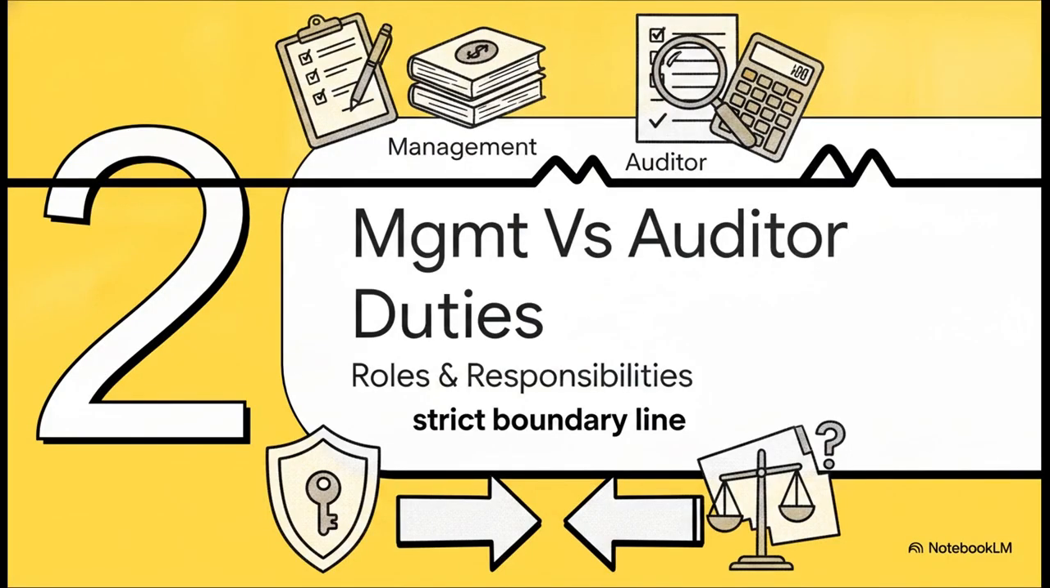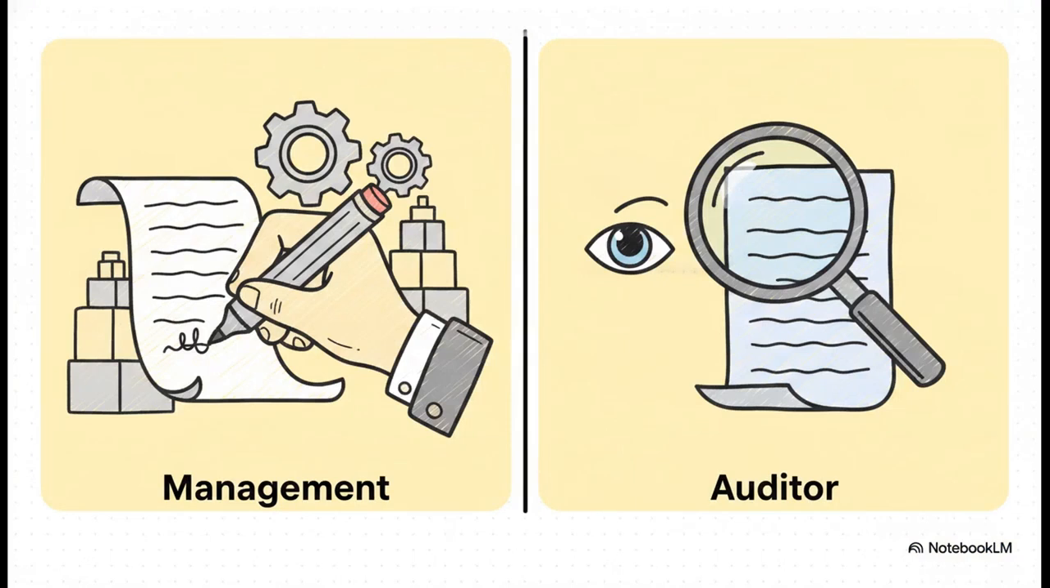Moving right along to part two, management versus auditor duties. Now, when it comes to the MRL, there's a very strict boundary line between who does what, and this brilliantly illustrates that divide. Management is the creator. It's on them to prepare the financial statements, maintain the accounting records, disclose the relevant info, and ultimately hand over these written representations. The auditor, well, we are the skeptical evaluators. Our job isn't to make the statements, it's to audit them. We request representations, sure, but then we have to evaluate their reliability and verify them through our own independent audit procedures. Never, ever confuse the maker with the checker.